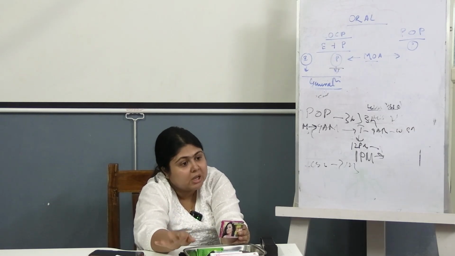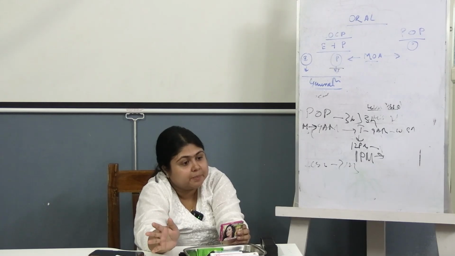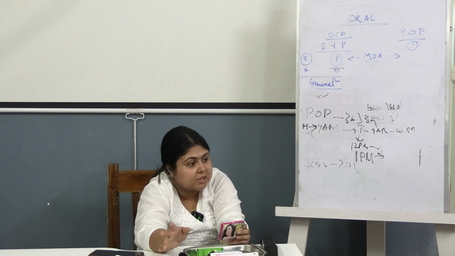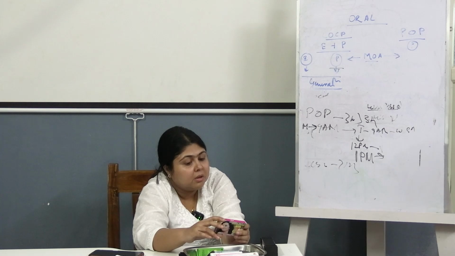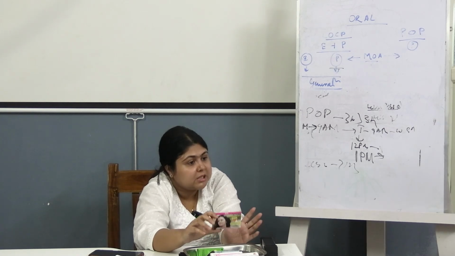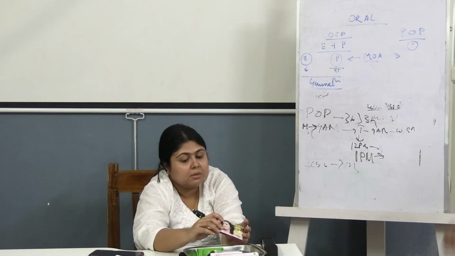Twice a week for 3 months and once a week for the remaining. For starting, it has to be given twice a week. It contains 30 mg of ormeloxifene. It is a selective estrogen receptor modulator.